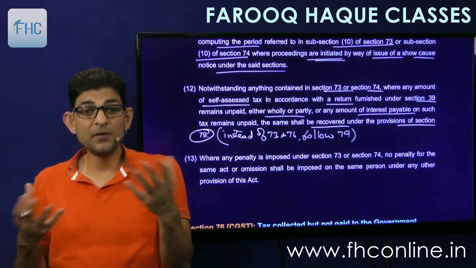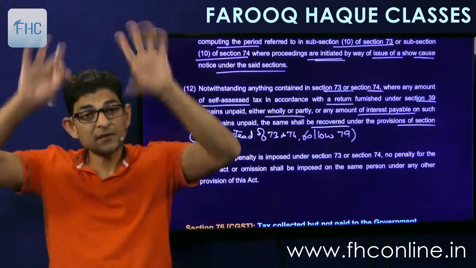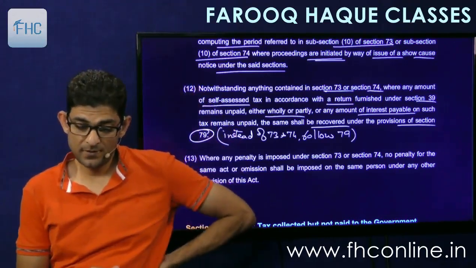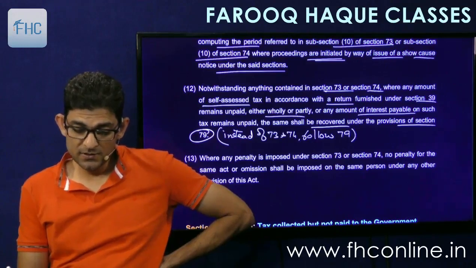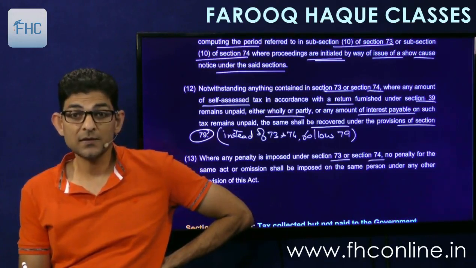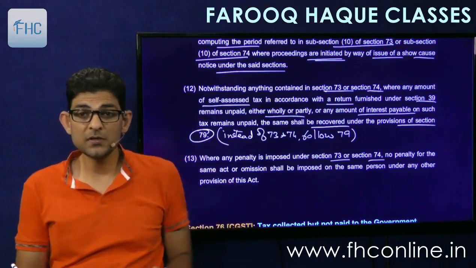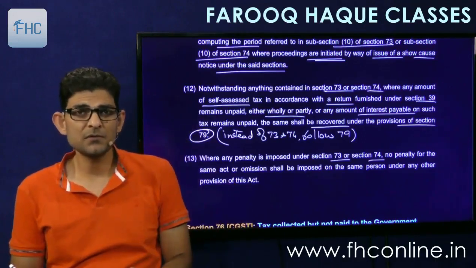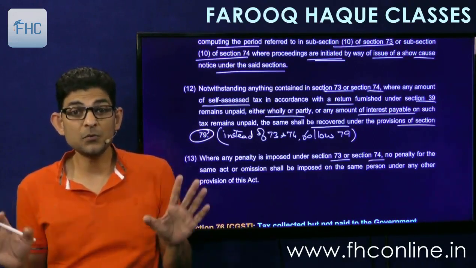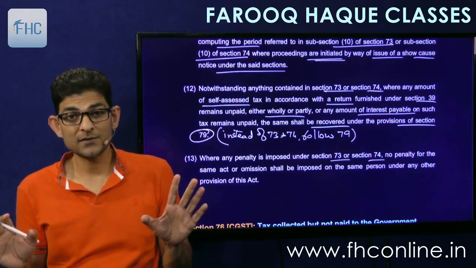73 is like proving the case first. 79 is direct recovery. So 79 will apply here. And lastly it says that where any penalty is imposed under 73 or 74, no penalty for the same act or omission shall be imposed on the same person under any other provisions of this act. So once this penalty is imposed here, like we have seen, 10%, 15%, 25%, 50%, 100%, then no other penalty will be levied under any other provision of this act. Simple.